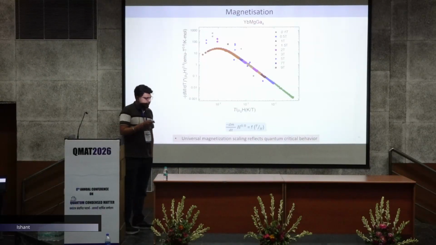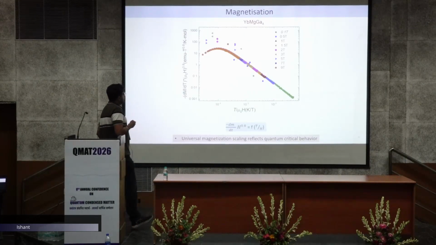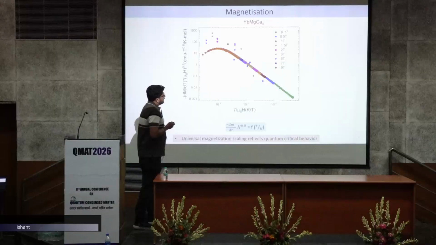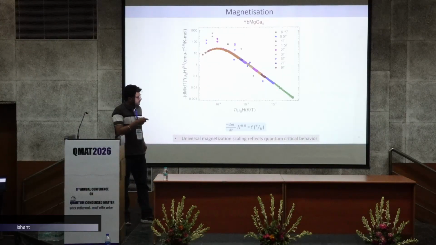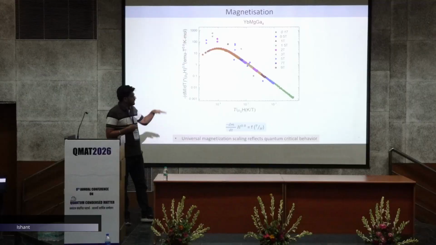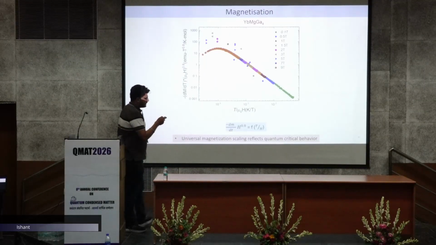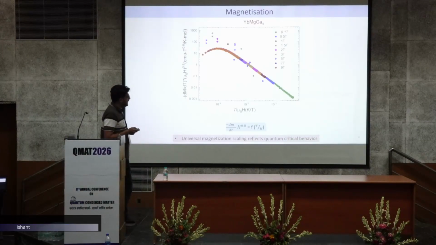To further check the scaling behavior, we have plotted here the first derivative of magnetization multiplied with a critical exponent of field as a function of temperature and field. Here you can see from the lowest field to the highest field, they fall on top of each other, and from the highest temperature to the lowest temperature, they show nice scaling behavior. So this indicates that the system is showing quantum critical behavior.